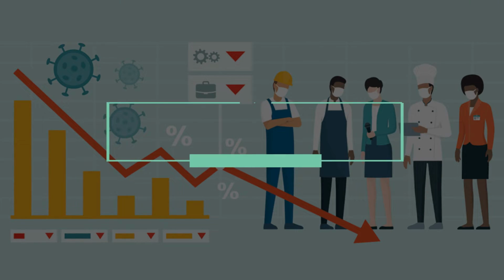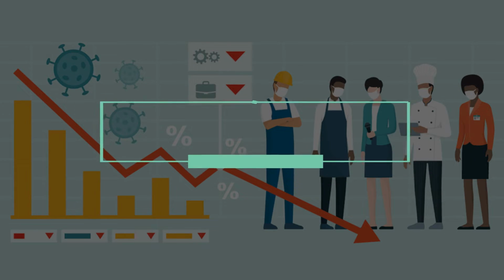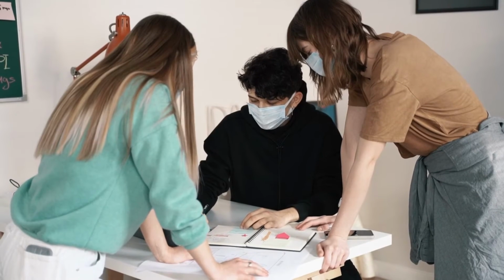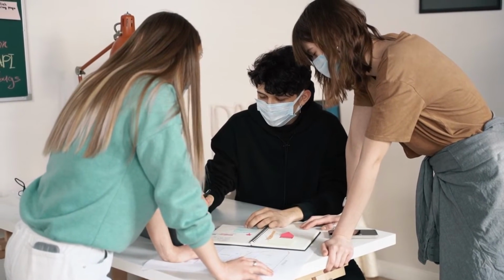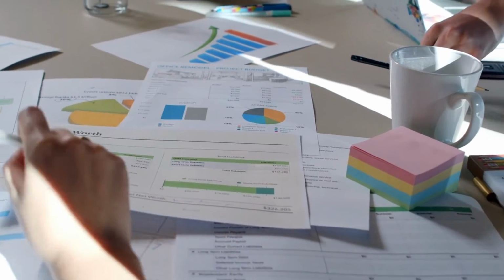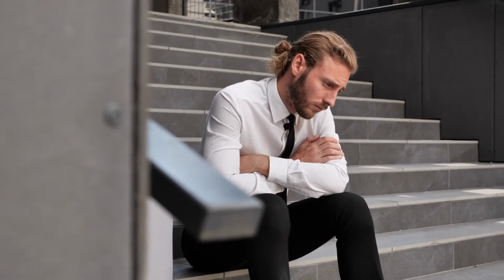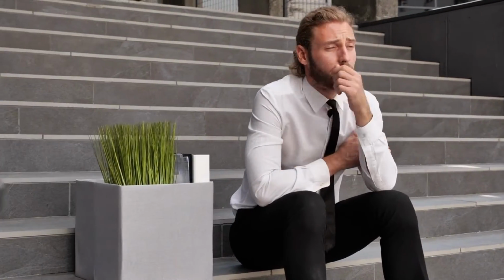How has the COVID-19 pandemic affected the economy of the United States, and what has been done to reduce its effects? The COVID-19 pandemic has had a big effect on the U.S. economy. Many jobs have been lost, businesses have closed, and GDP has dropped sharply. The pandemic caused the economy to slow down quickly and severely, and many businesses had to close either temporarily or permanently. In April 2020, the unemployment rate was almost 15%, the highest since the Great Depression.